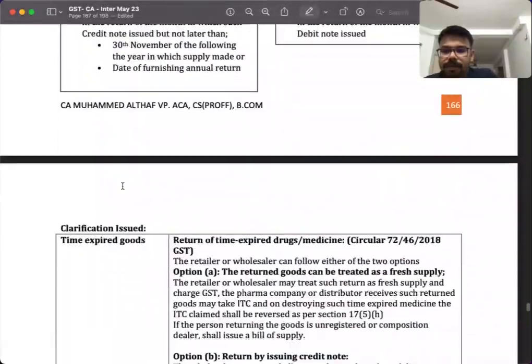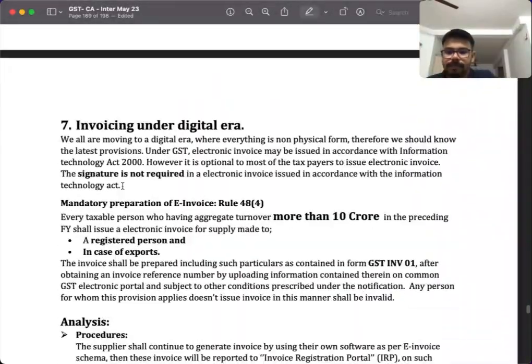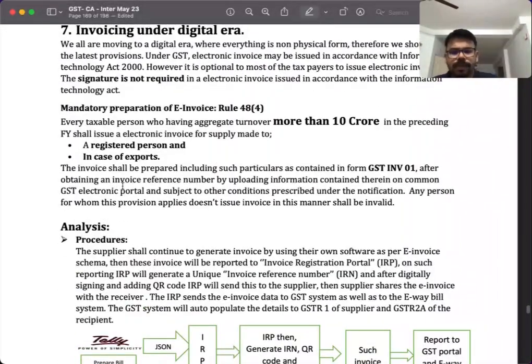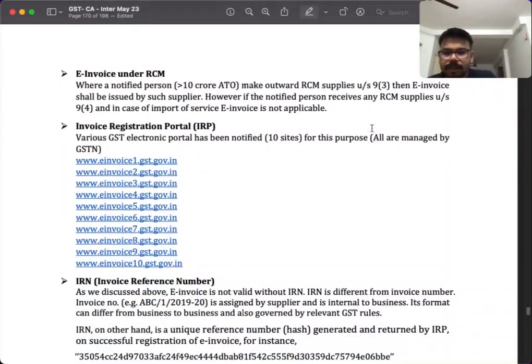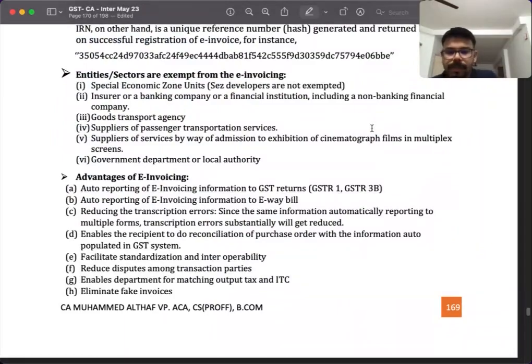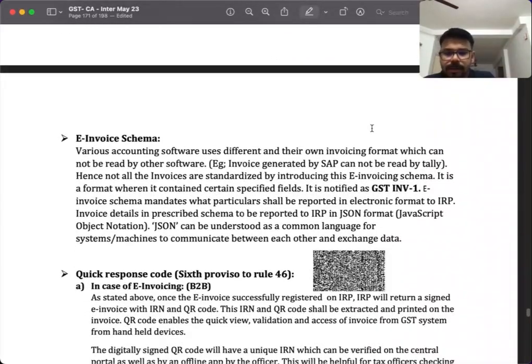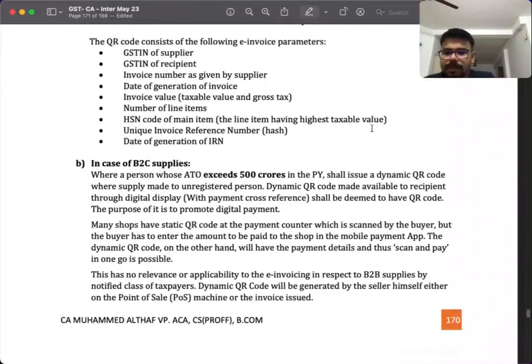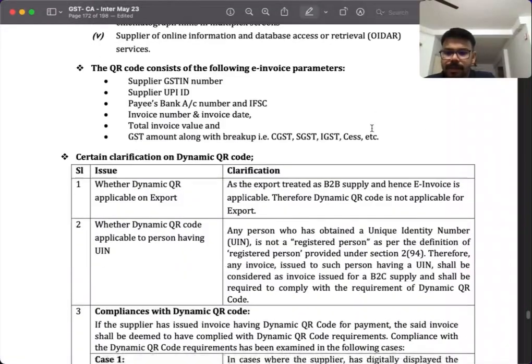credit note, debit note. We have, right? In this one they made it 10 crore. I think all of you might know that they made it 10 crore, the applicability of the e-invoice. That's all.